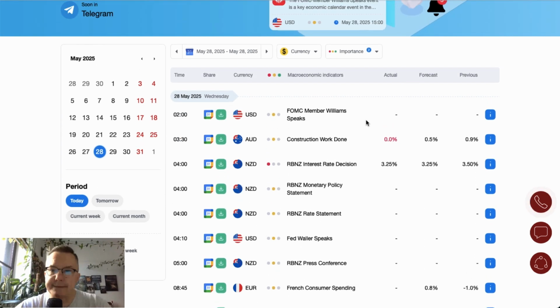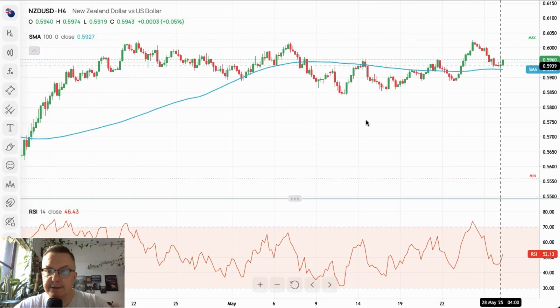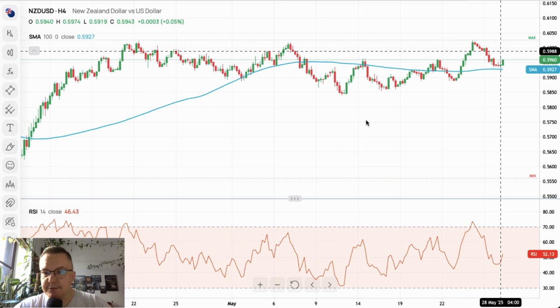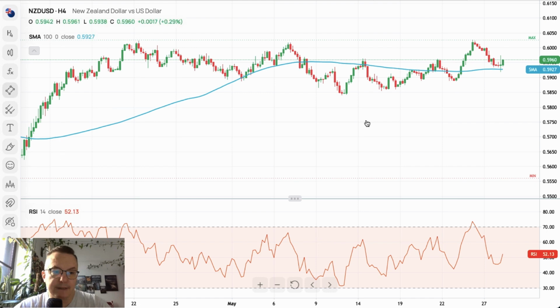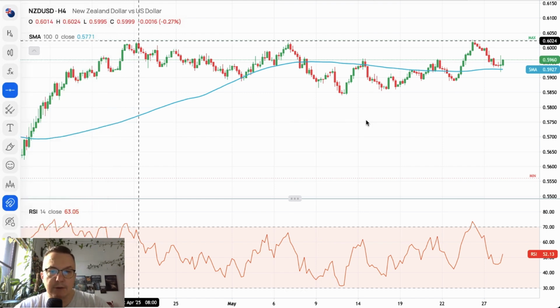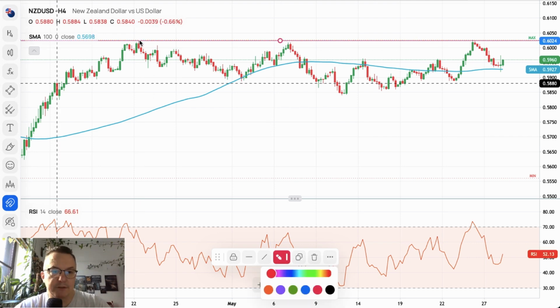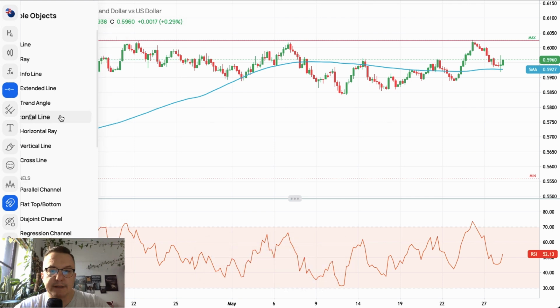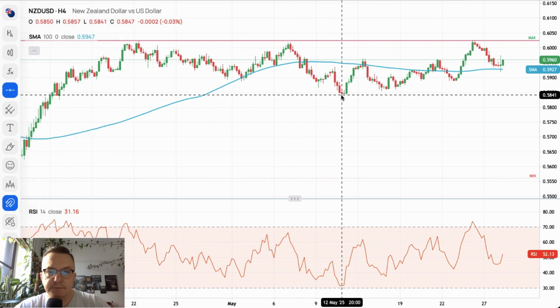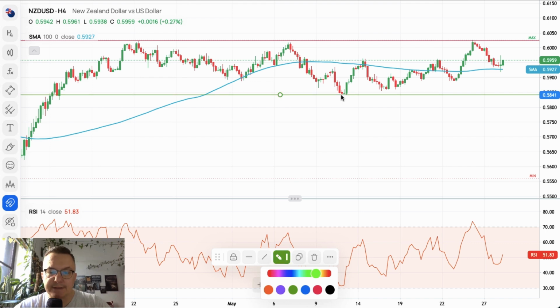We start with the New Zealand dollar. The New Zealand dollar 4-hour time frame chart is showing us a very characteristic candle. This is of course the interest rate decision time, so we got this kind of weird pin bar. Nevertheless, the overall situation here on the New Zealand dollar is quite clear. We got very nice technical resistance located at 6,024, and we got very nice technical support located roughly at the level of 5,831. So that's the technical support.